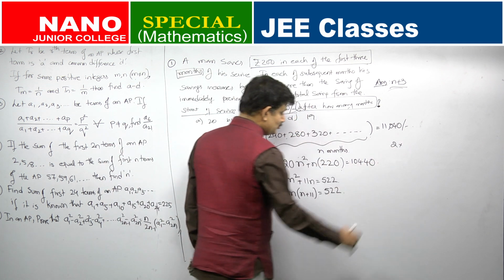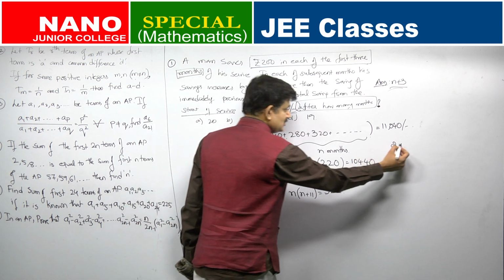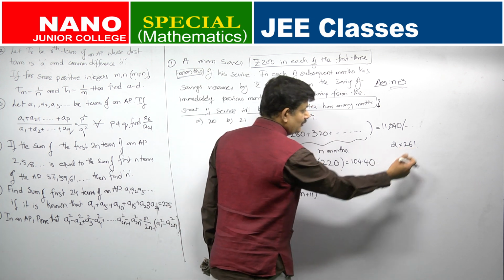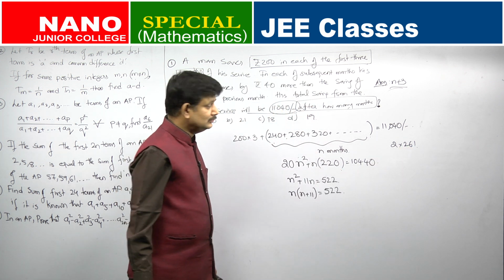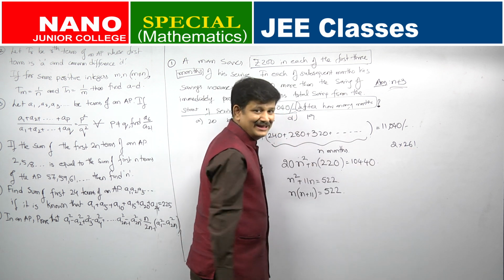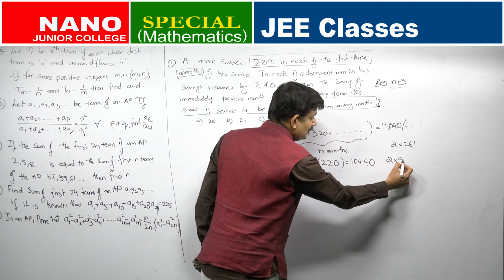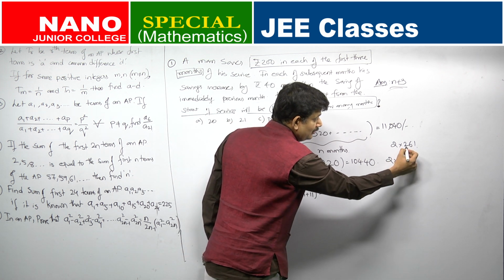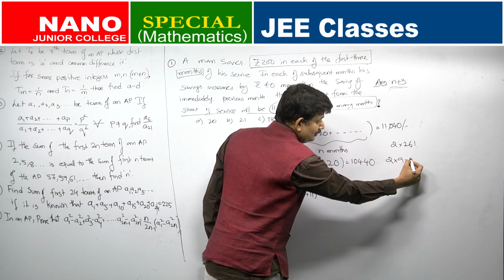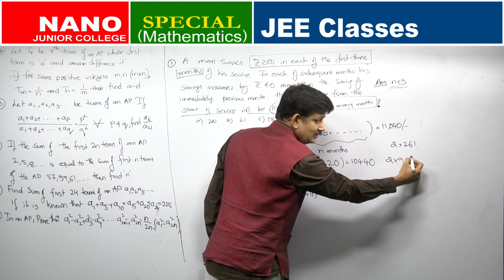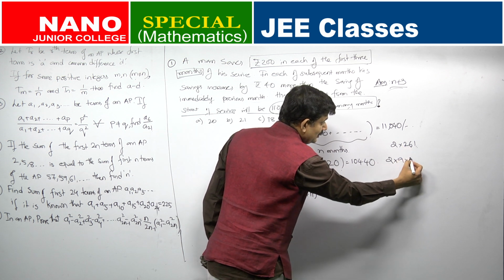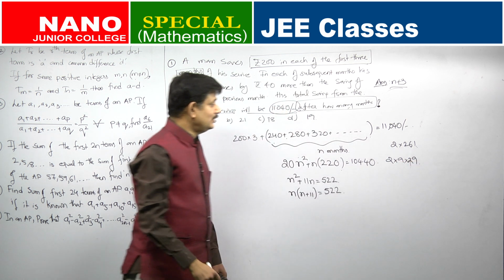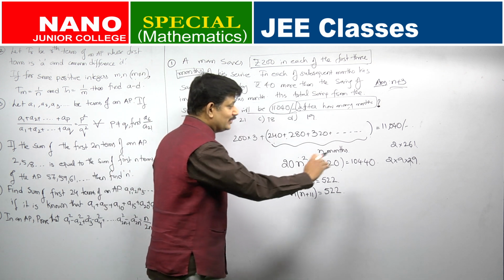522, how can you factorize it? 2 into 261. 261, what are the factors? Sum is how much? 9. So, 9 goes. So, 2 into 9 goes how many times in 261? 9 2s are 18, 81, 29. 29 is a prime number, right? I cannot further factorize it.